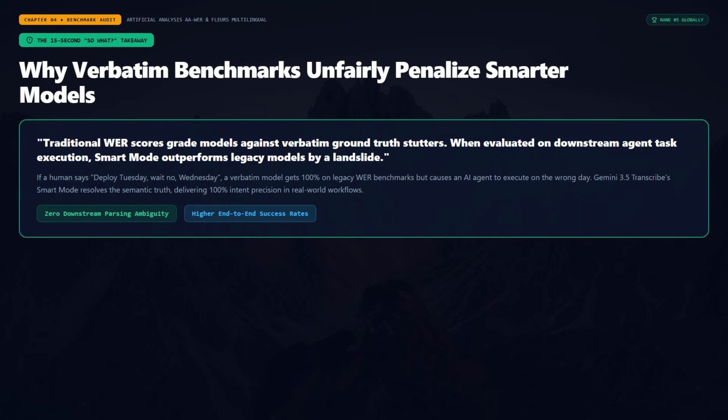But here is the critical takeaway that the raw leaderboard doesn't show. Legacy speech benchmarks penalize models that strip disfluencies because they grade against verbatim ground truth transcripts. When evaluated on semantic accuracy, meaning whether downstream AI agents correctly executed user intent, Gemini's smart mode dramatically outperforms traditional verbatim models because it completely eliminates the ambiguity caused by stuttering and conversational false starts.